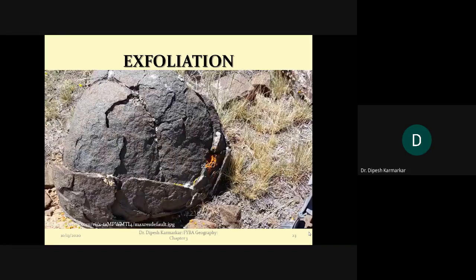Okay, now this rock gives you a very good example of that. Now you can observe different layers. So you can observe, this is layer 1, you can see the layer inside. Now this layer seems to us to be the outer layer, but actually if you see the bottom of this rock, then you can see there is one more layer above it. So you can see there are different layers in the rock, and the rock gets separated layer by layer.